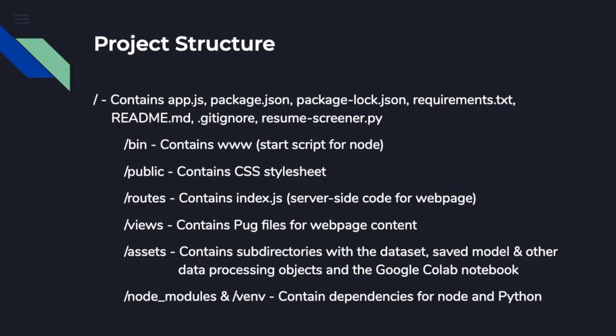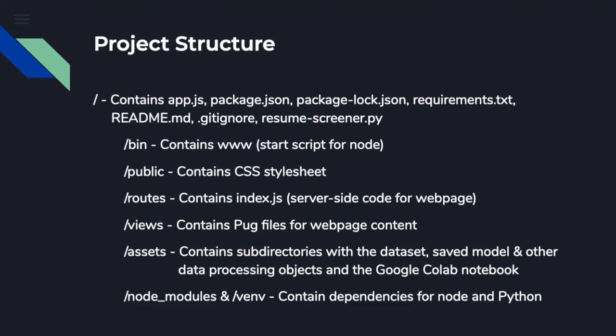Now let's take a look at the project structure for this web server. In the root directory, we have app.js, which basically stores all the routes in our web server, and then we have package.json and package-lock.json, which are required files for Node. Then we have requirements.txt, which stores all of our requirements for our Python dependencies, and then we have readme.md and .gitignore, which are files important for our Git repository. And then we have the Python script that does all the classification, resume_screener.py, as we saw earlier.